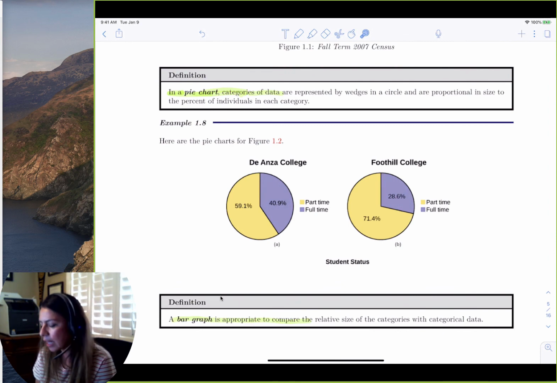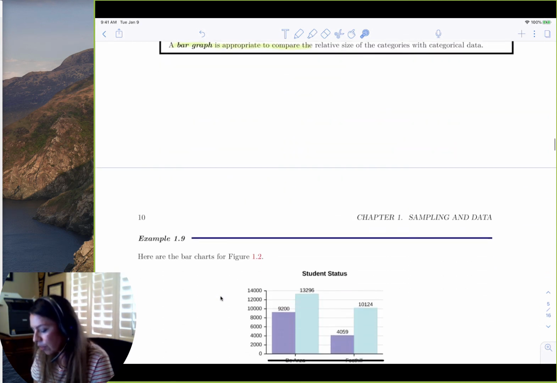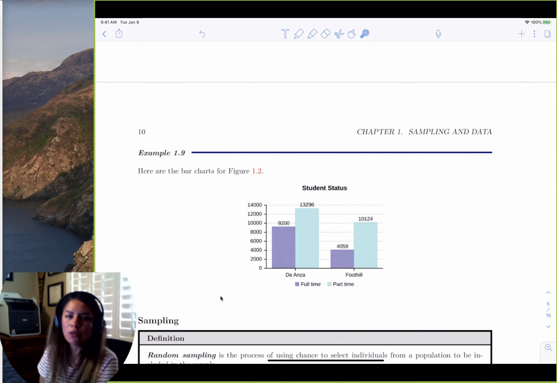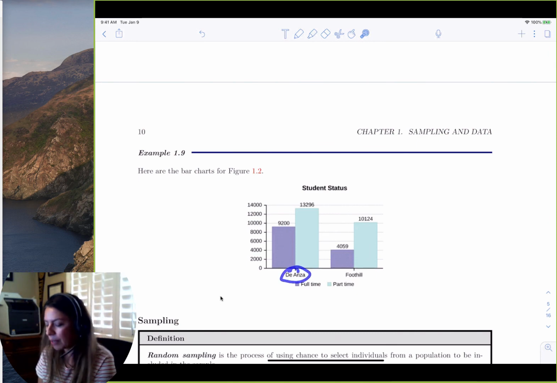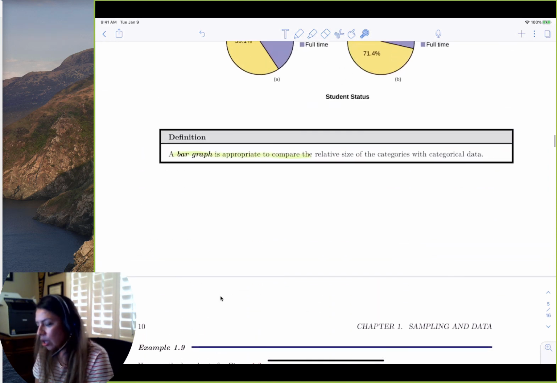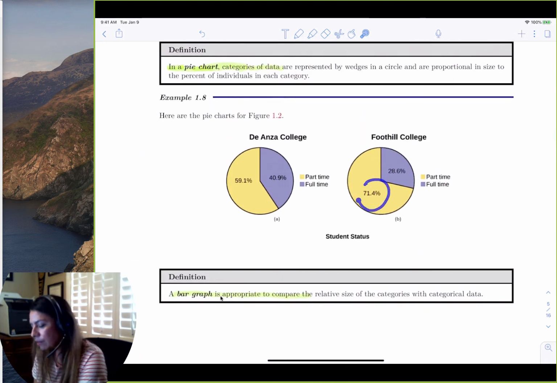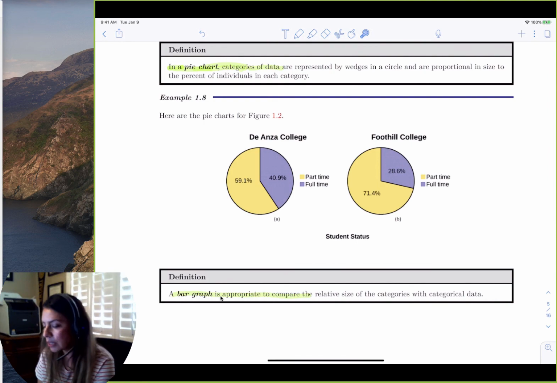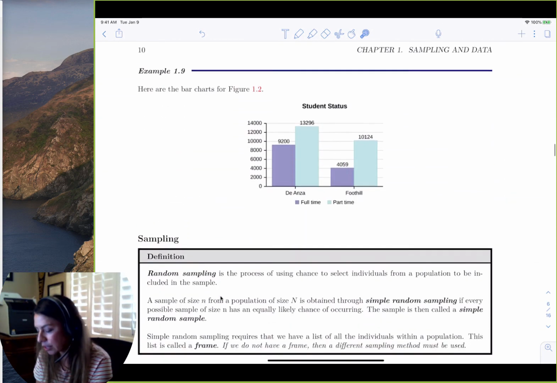So even though the number of part-time students looks like there's more at De Anza than Foothill, that's only because more students attend De Anza. But proportionally, if we look at the total number of students, we see that Foothill has a much larger part-time population than De Anza. So the proportion of each category is important here, and the only way we're going to see that is if we look at the percentages. Okay.